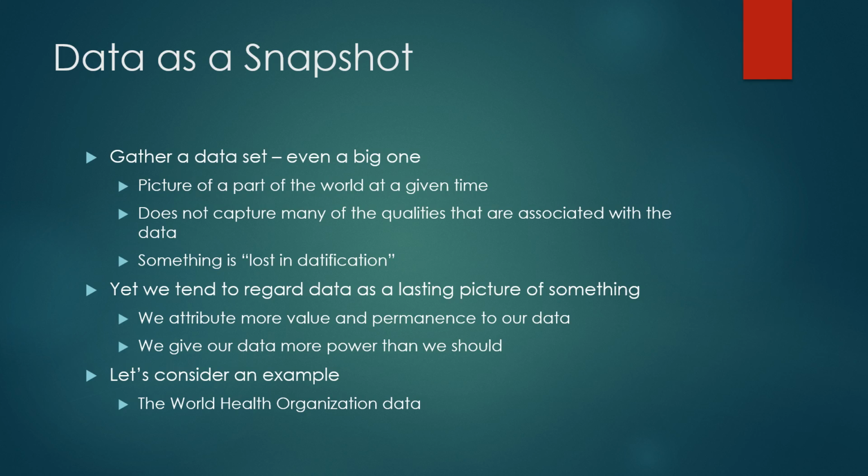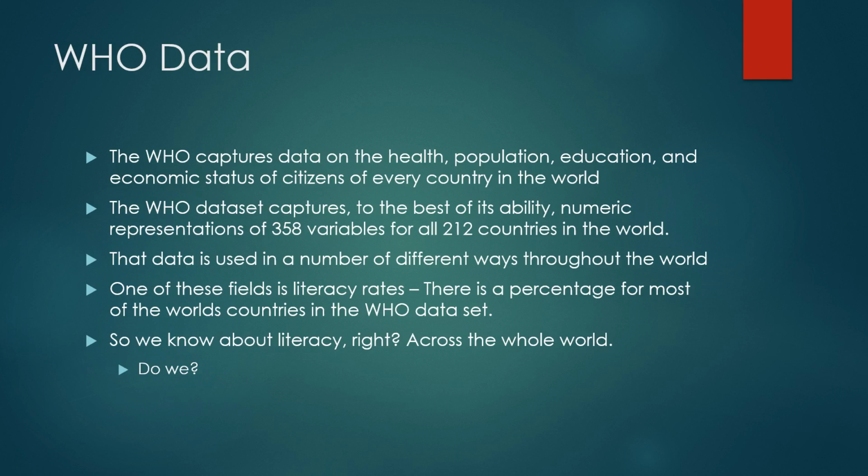So let's consider an example. I'm going to use the World Health Organization data set as an example. The World Health Organization captures data on health, population, education, economic status, and a whole bunch of other things of citizens in every country in the world. And the World Health Organization data set, which you can actually find on the internet, tracks, to the best of its ability, numeric representations of 358 variables for all 212 countries in the world.